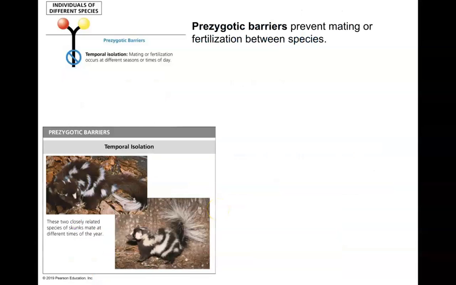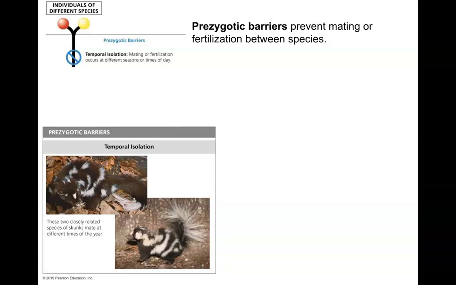So pre-zygotic barriers come up first. These barriers are going to occur before the zygote forms, so before sperm meets egg. So this can occur before mating even is available to these organisms, so before the actual attempt of sexual reproduction or fertilization between the species. First up is temporal isolation.